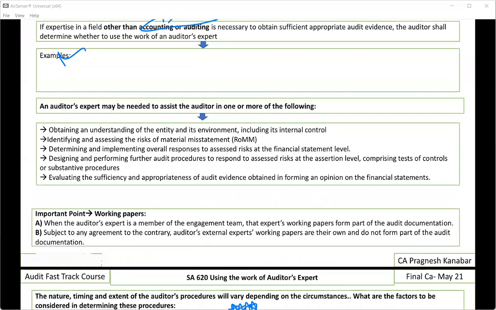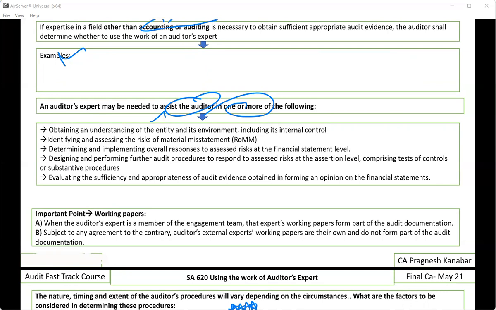Then an auditor's expert may be needed to assist the auditor in one or more of the following areas. Now, what are the areas where you may need an auditor's expert? That is what is being discussed over here. All right. You may need an expert while understanding the systems of the entity, or you may need the expert for tests of controls or tests of details.